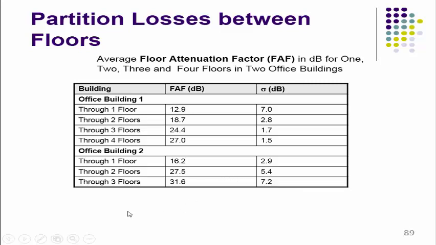So again, depending on the locations of the transmitter and receiver in these two buildings, suppose in building 1 at the first floor the transmitter is available and in the other building at the same floor a receiver is available, so according to the type of materials in these two buildings, the floor attenuation factor changes depending on the exponent factors and the sigma factor.